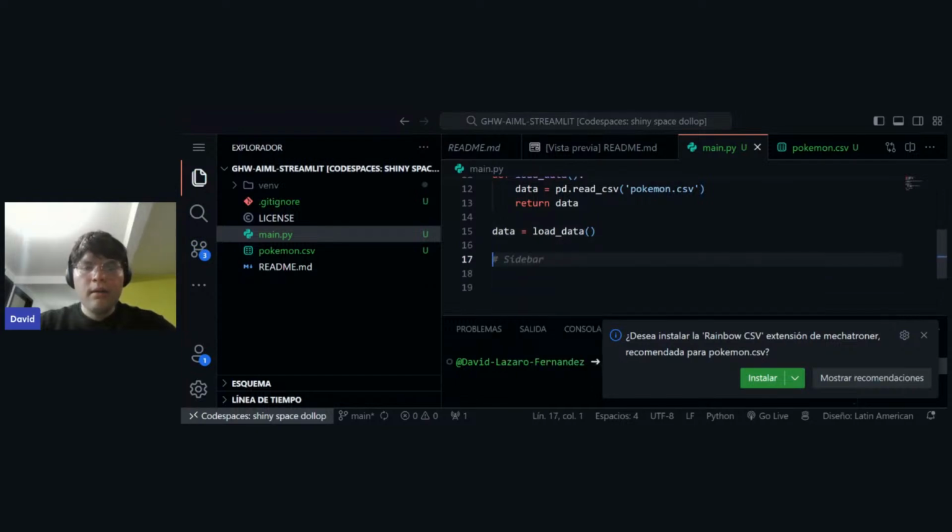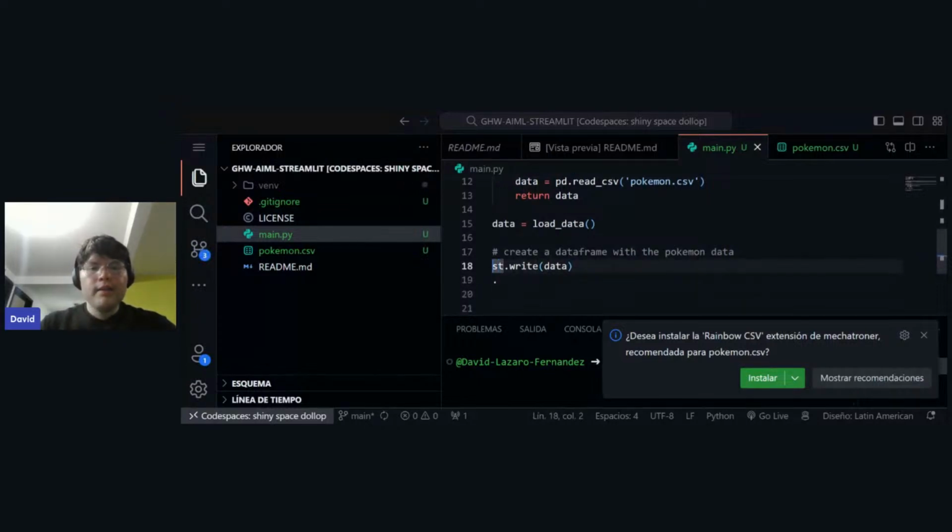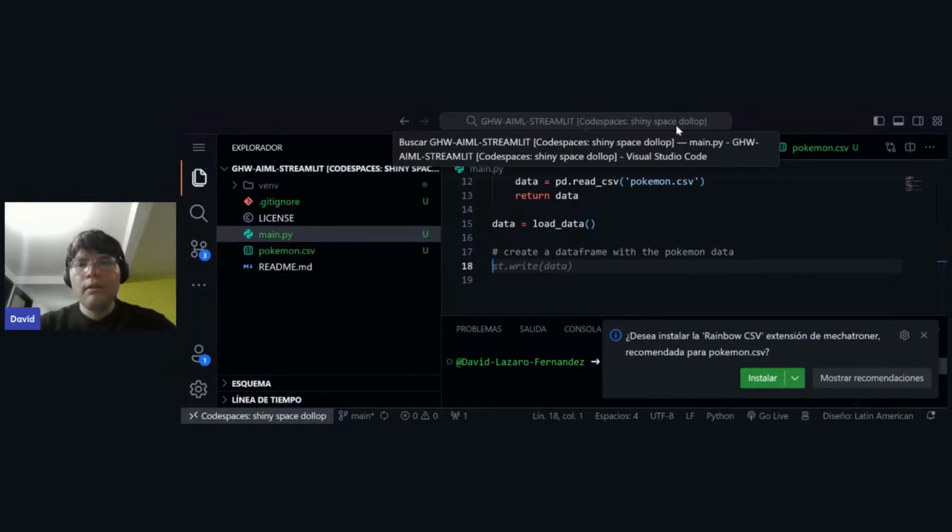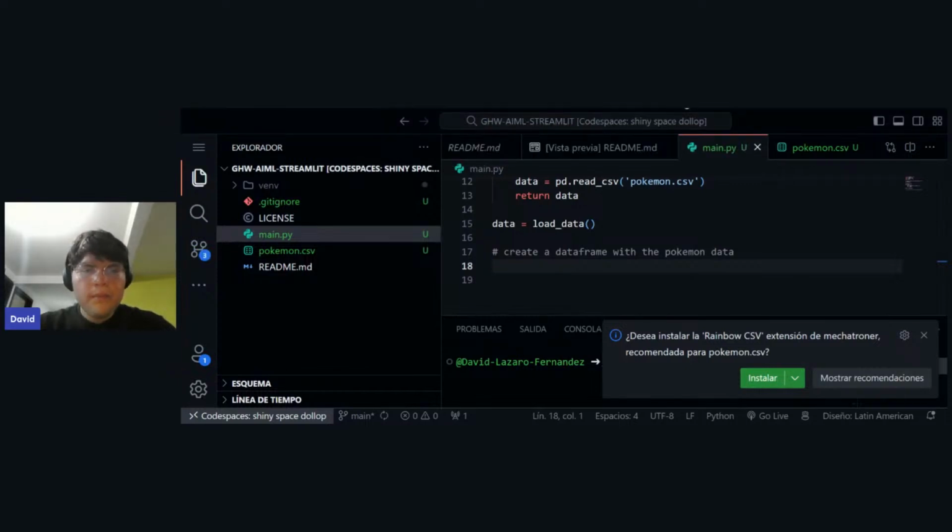Like, I think it's create a data frame with the Pokemon data. So for this, I need to use a data frame, and for creating the data frame, I need to use another thing. So let me go here and just wait a little bit until I see the data frame documentation here.